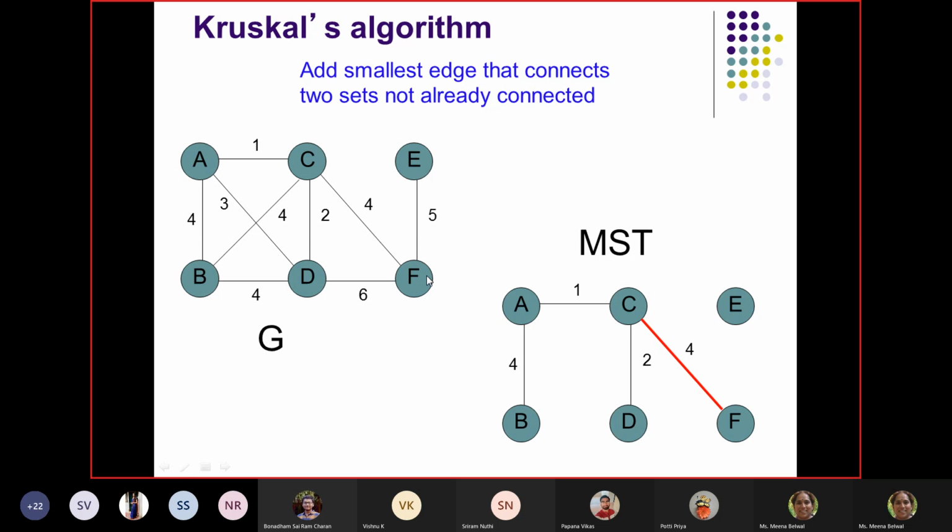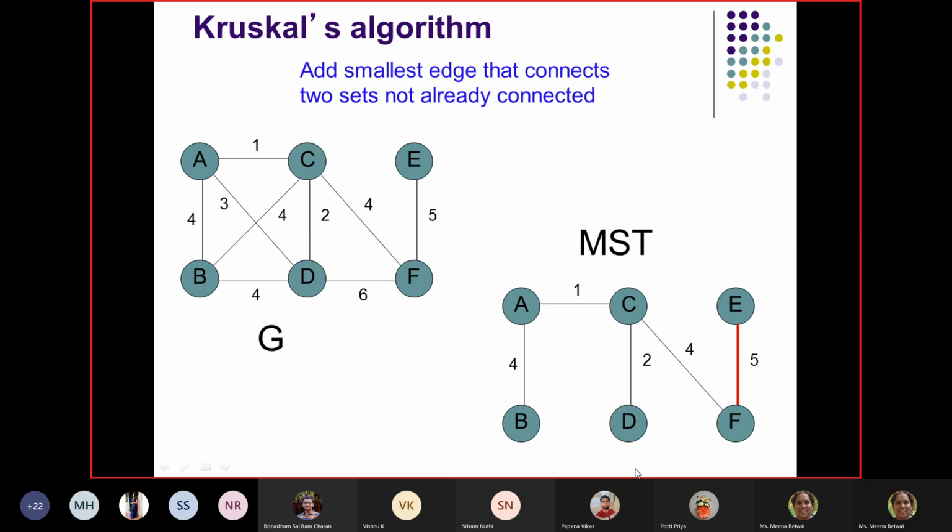So the next edge that I select is going to be 5 as per the weight. I select 5 because it belongs to a different set. The next edge will be 6, right? But 6 I cannot add, because now everything has become one set only. There is no different set, right? That is the terminating condition of the algorithm.